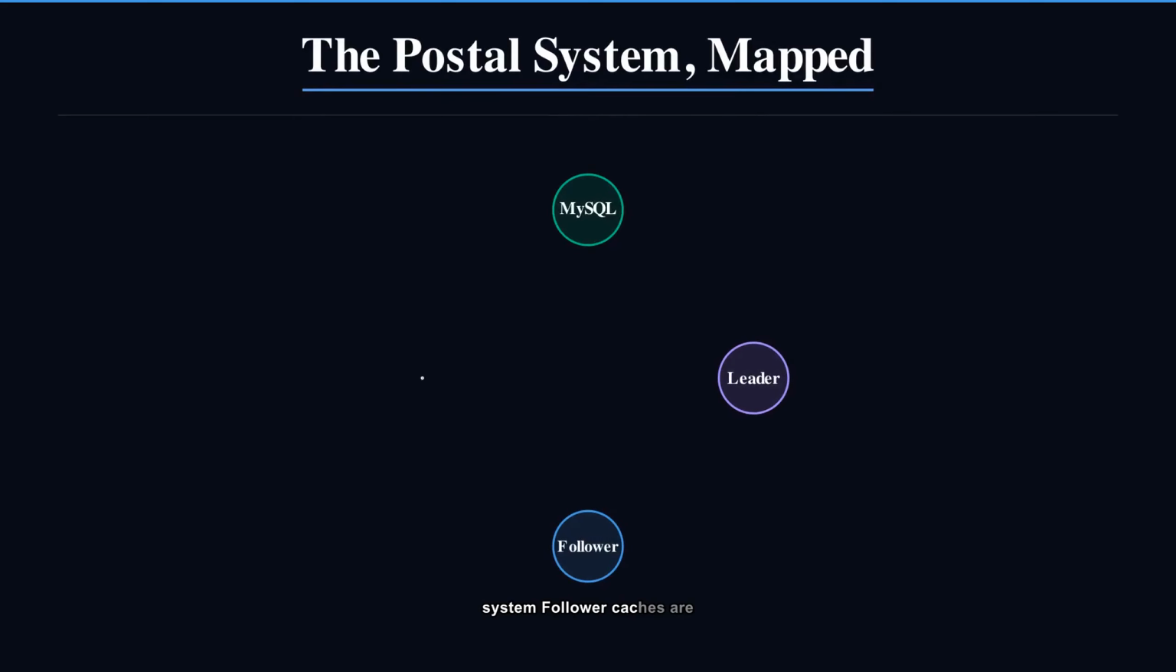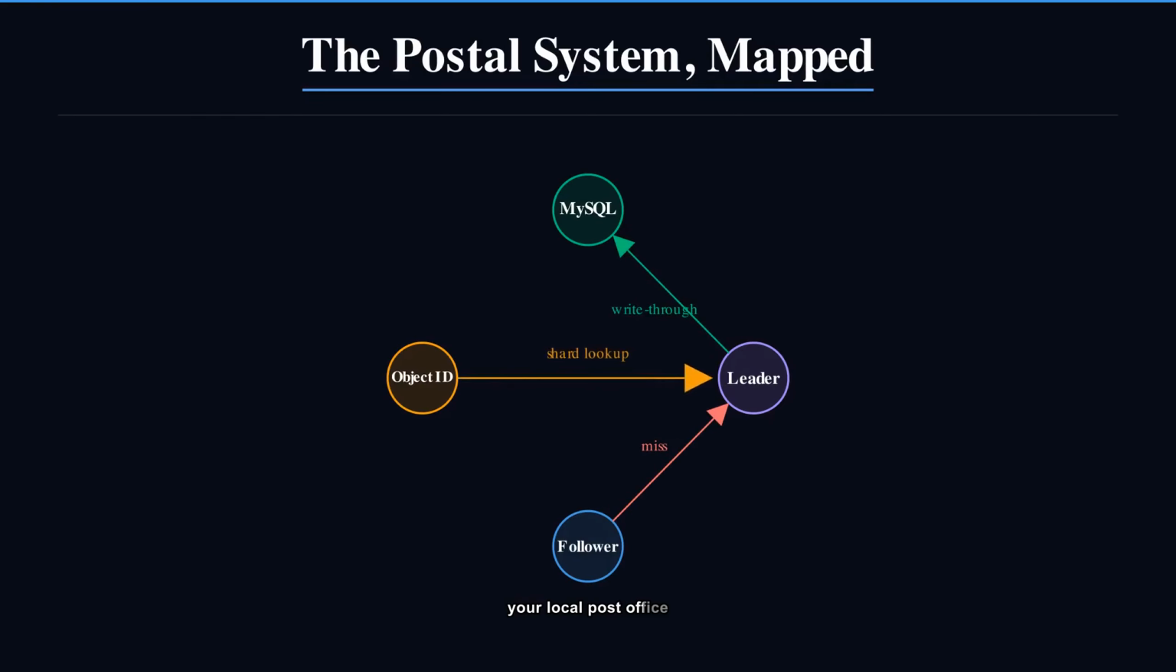Remember the Postal System? Follower caches are your local post office windows. The leader cache is the regional sorting hub, 1 per shard. MySQL is the permanent records office. And your object ID is the zip code stamped on your identity the moment you're created.